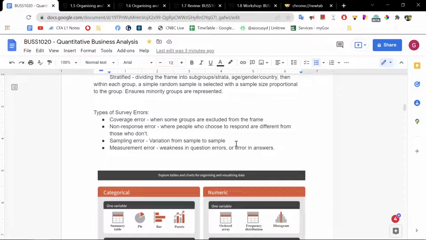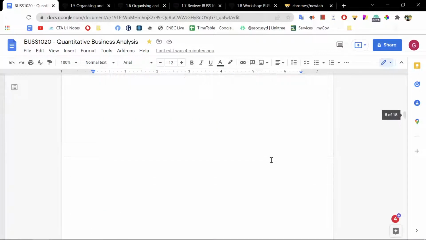Sampling error, where the sample does not actually represent the population, as well as measurement error, where there are weaknesses in how the question is framed. So for example, if I want to ask, how much money do you spend on plastic bottles every week? And then in parentheses, I say, if $5, say 5. Now, instead of saying 5, I may say instead of 50, in case of 50, say $50. But the difference between 5 and 50 is a framing question, and it could lead to measurement errors or weaknesses in how the questions are framed. Okay, so here are some breakdowns of that.